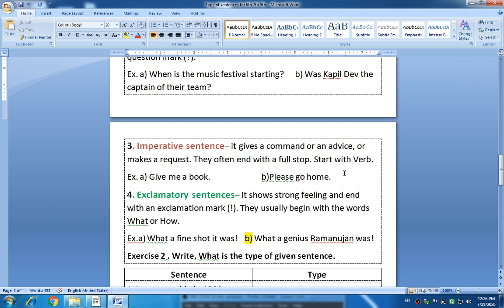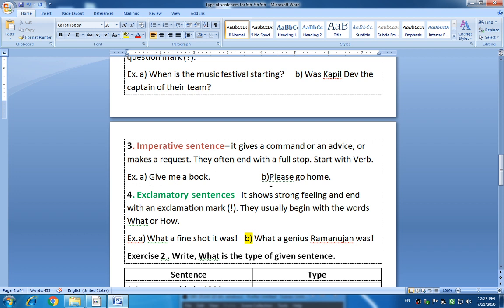We often hear requests and advices from our mother, our father, from our elders, from our teachers. They command us, they advise us, they request us, like that. So these sentences belong to imperative sentences.